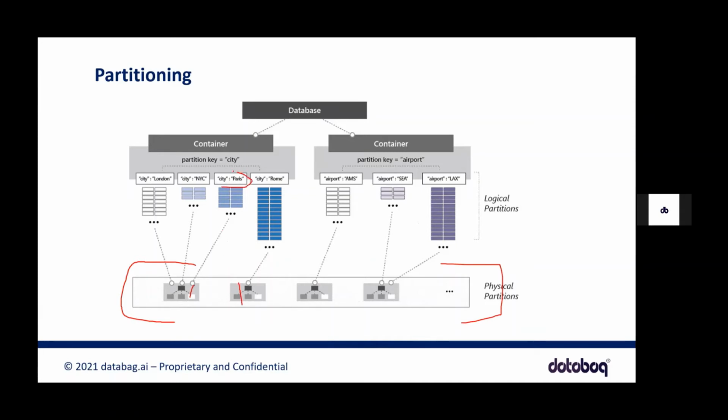Let's say the city Paris, of course, has its own logical partition. And London, New York City, and Paris, let's say all of these are grouped and they are in this physical partition, somewhere located. We don't know, maybe somewhere in the East US if you have selected that region. And in any scenario, you won't have Paris located here and also Paris located here. That is not a possible scenario and that won't happen.